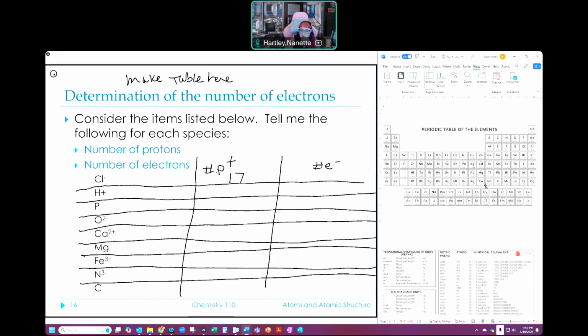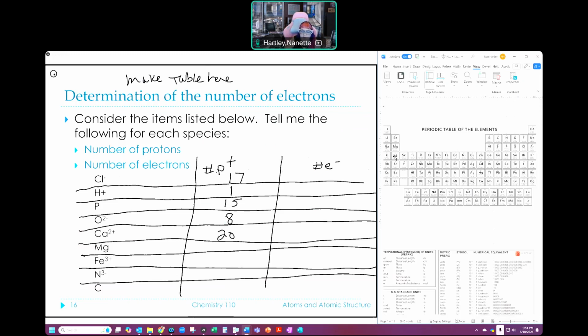So I know that my hydrogen is up here, this corner right here. His atomic number is 1. Phosphorus is over here, and that's very hard for me to read. His atomic number is 15. Oxygen is up here. His atomic number is 8. Calcium is over here, and calcium has an atomic number that is 20.